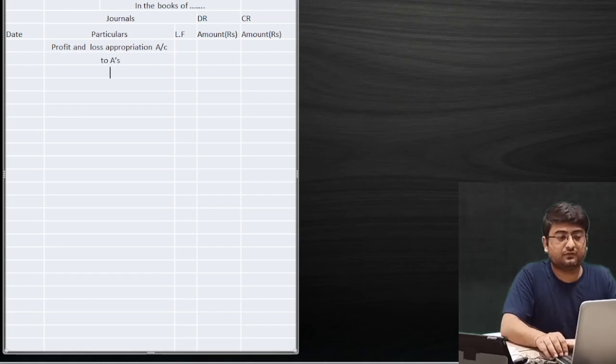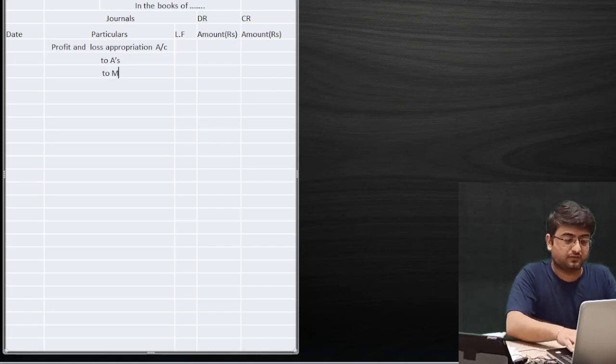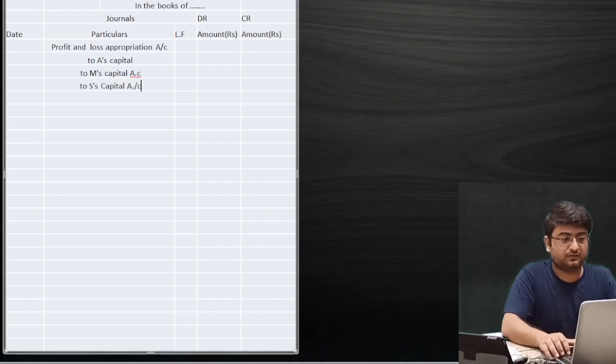Remember, write the full name, I'm using short form. To M's capital account, and to S's capital account. You guys do use the full form.